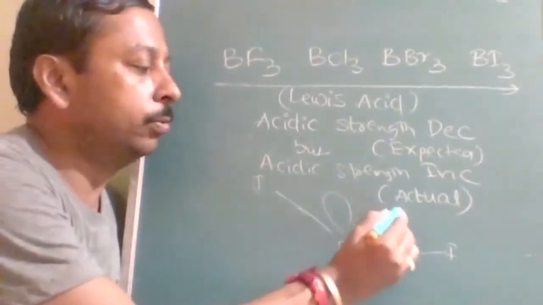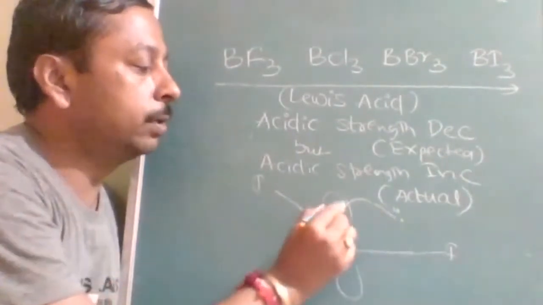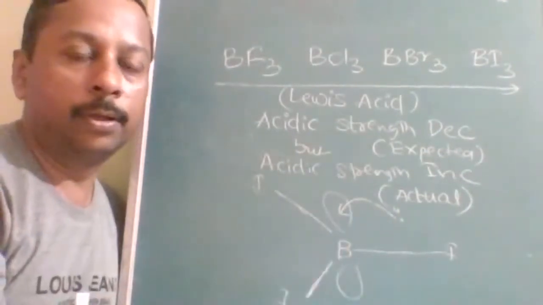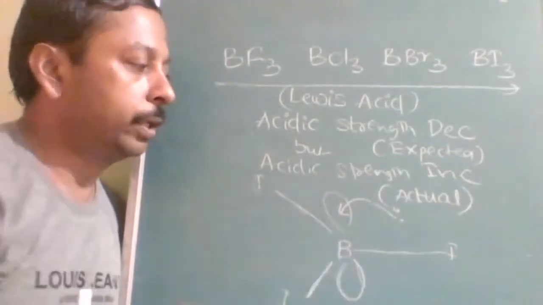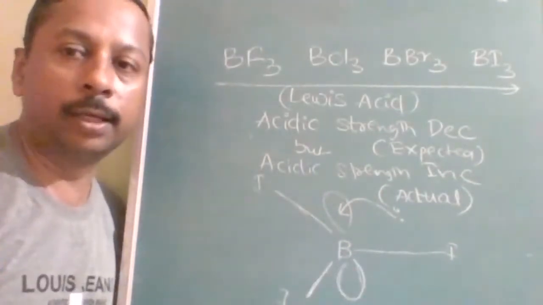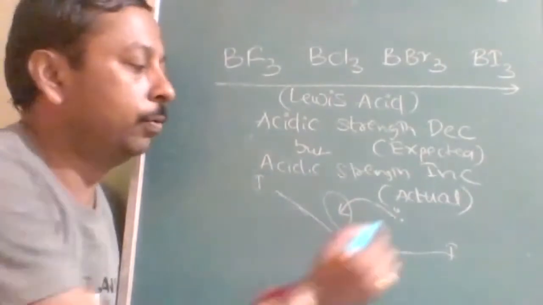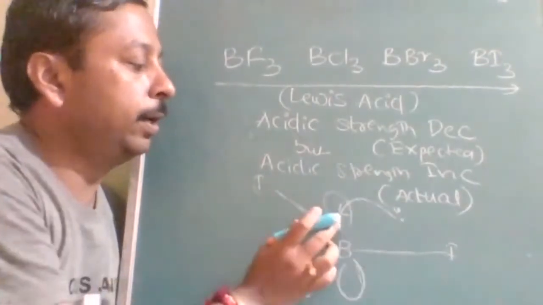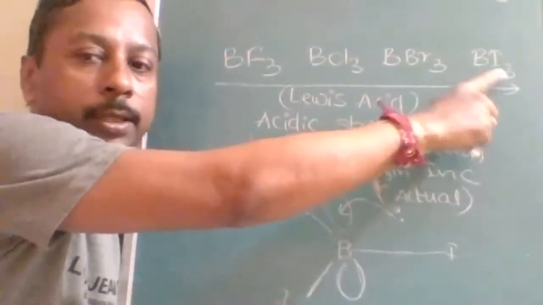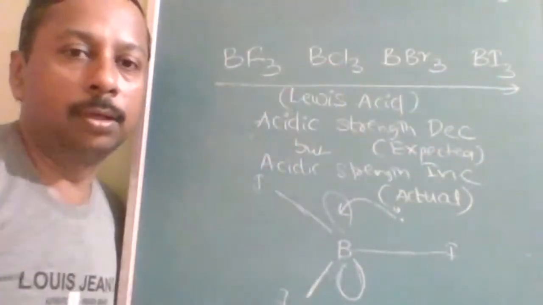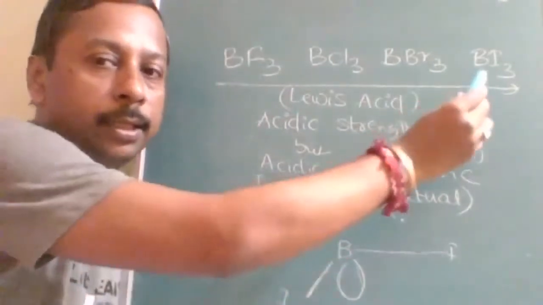Therefore, what will it do? It will ask outsiders for the electron, because somehow it has to manage a lone pair so that it can fulfill its octet. Is that understood? Therefore, this lone pair accepting tendency is found more in the boron of BI3, less in the boron of BF3. So acidic strength increases.